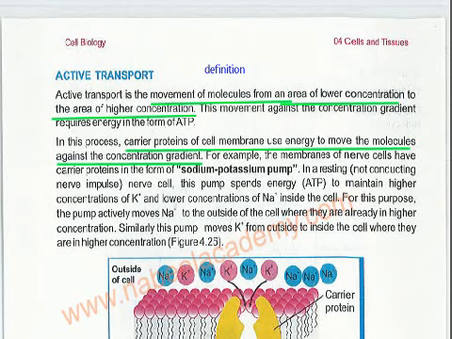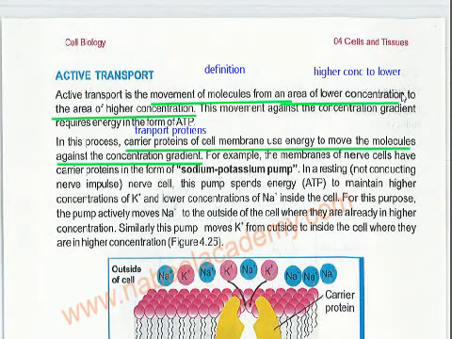Active transport is from lower concentration to higher, while in diffusion it is from higher concentration to lower. But this is not a big difference, don't mention it in the differences.